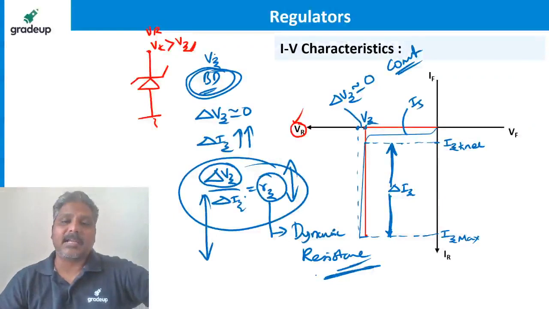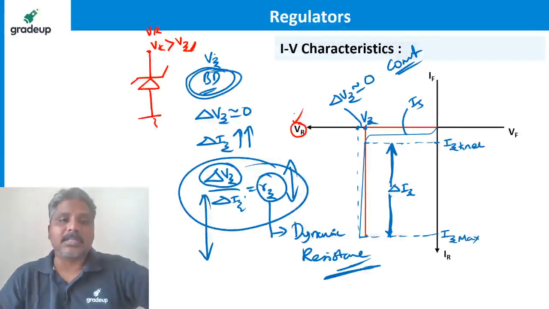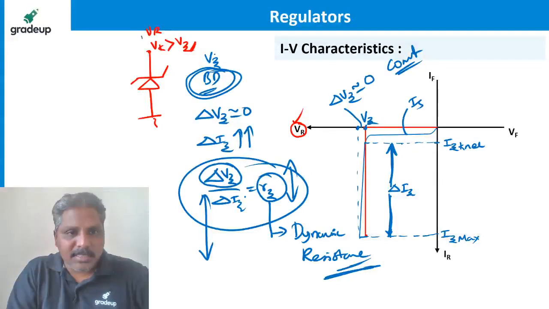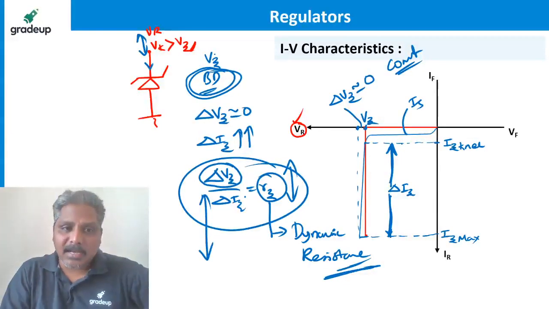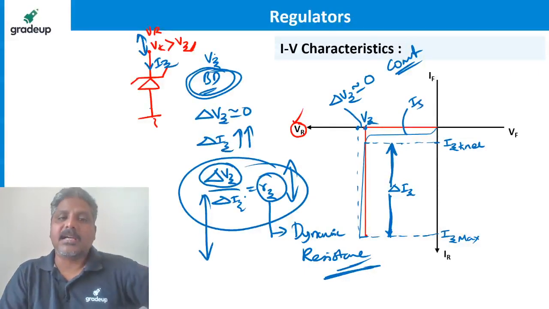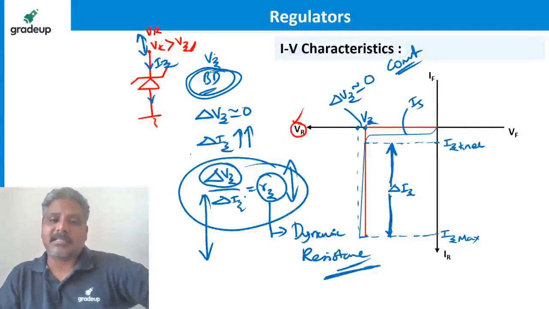It changes dynamically. With what? With Vz, or with cathode voltage. So if the cathode voltage changes dynamically, the current flowing through the Zener changes dynamically. Why? Because the resistance offered by the Zener changes dynamically.